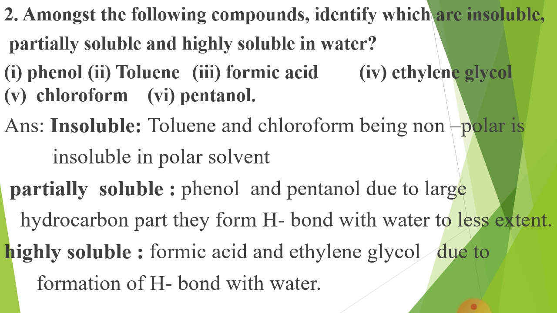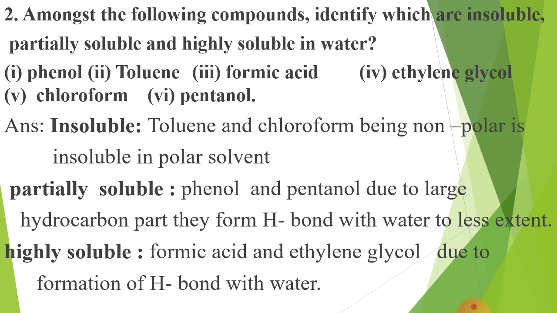Now the answer. Insoluble: those compounds are insoluble which are non-polar. So here toluene and chloroform, being non-polar, are insoluble in a polar solvent such as water because their forces are not similar.